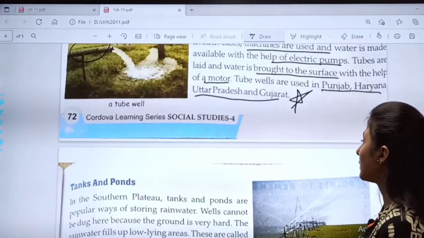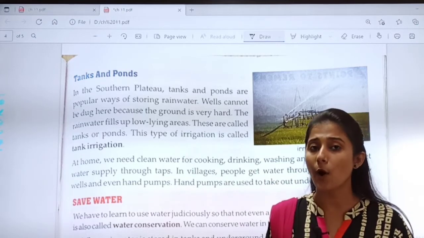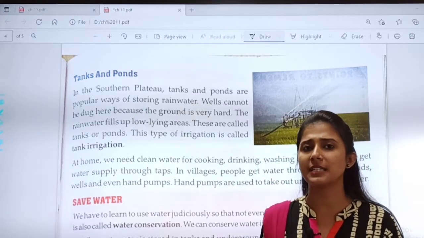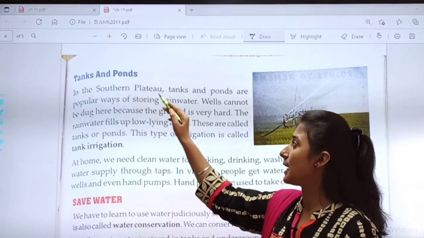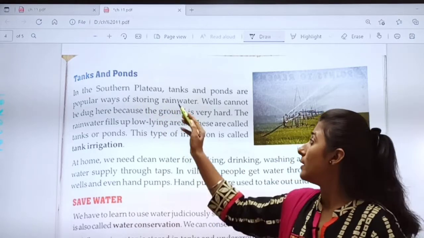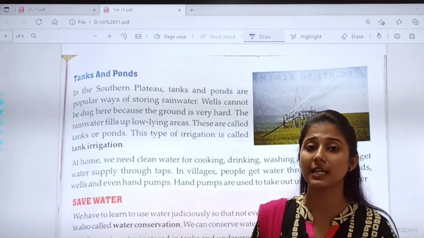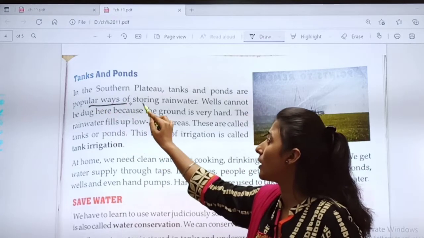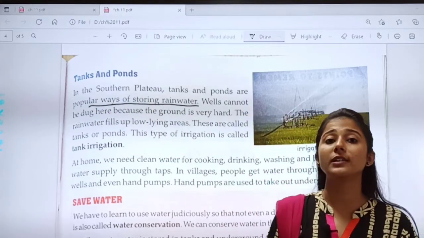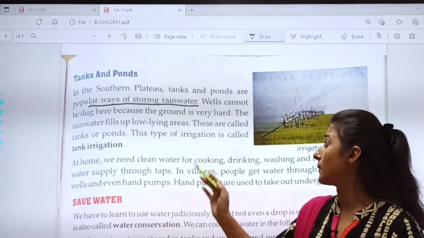Then moving further to page 73. Tanks and ponds. Now, have you ever seen tanks and ponds? Let us see. In the southern plateau, tanks and ponds are very popular. Why? To store the rainwater. Okay? To store the rainwater.